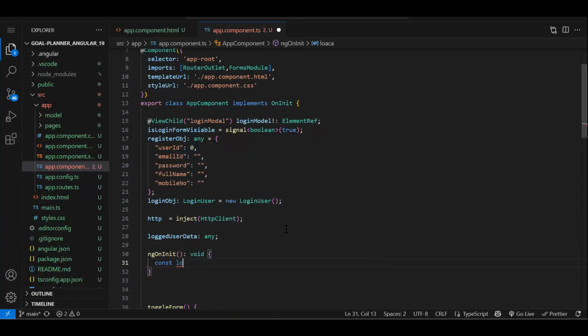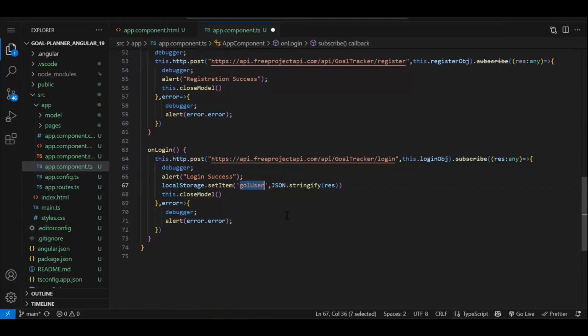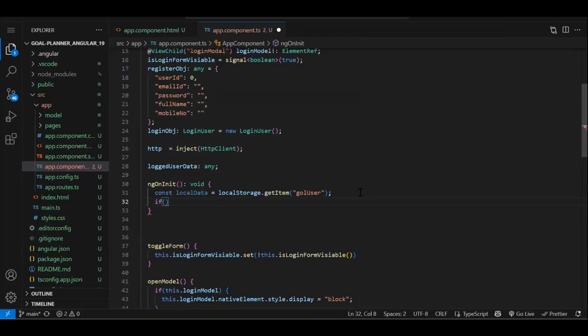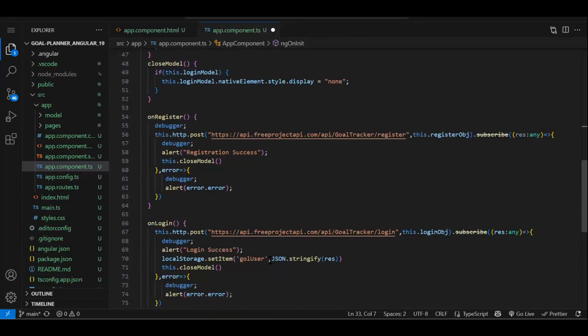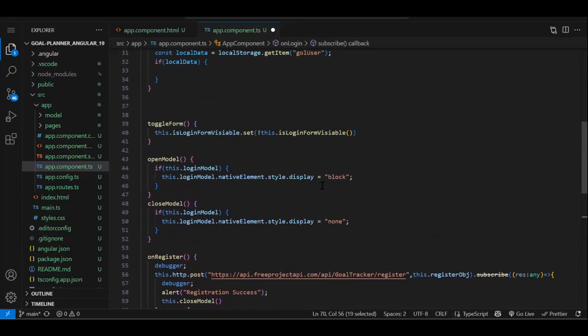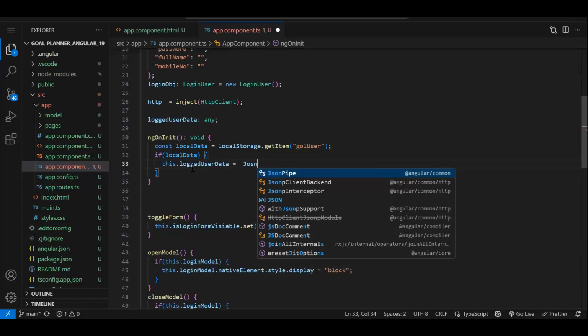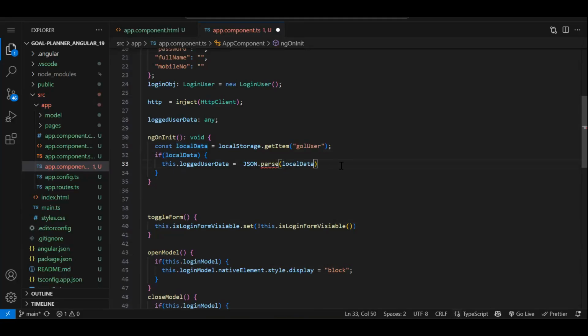localStorage.getItem, with whatever key we have used to store the data. So this is our key, and this key we need to pass over here. Whenever you read the local storage data, always add a null check. So if this data is there, you can see that while storing the data, we converted it into a string. Then again, we need to convert it back to the object format. So this.loggedInUserData is equal to the JSON.parse method, and here you need to pass the value you get from the local storage.